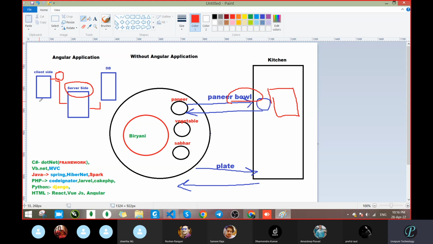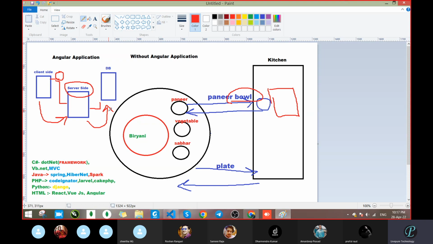Okay. And whatever request you are passing from the client end, it will go to the server and then it will go to the database. That is actually happening in this case. So this is happening in both cases, but in the server side, sorry, in the application without Angular, it will load the complete page. But if the application belongs to Angular or React, means front end, the complete page will not load.